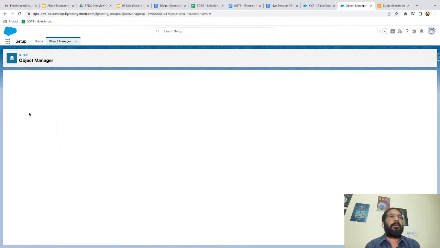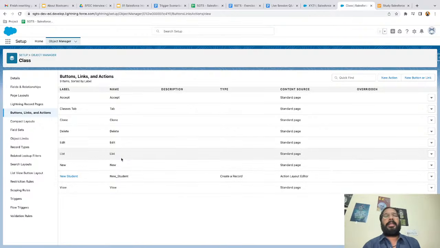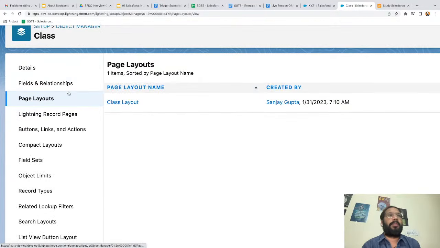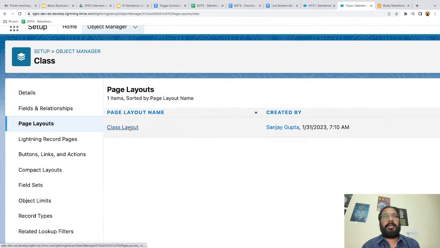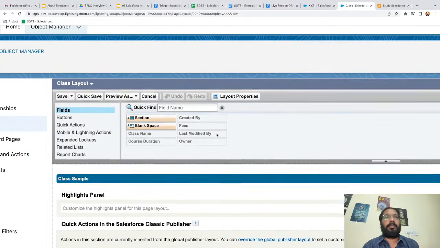Now I am again clicking on button links and action. So here you can see the action which we created. This is new student and it is for create a record, right? Now, after creation of this action, what we need to do, we need to go to the page layout of class. We need to go to the page layout of the class object so that we can place that action and it will be available on the UI.